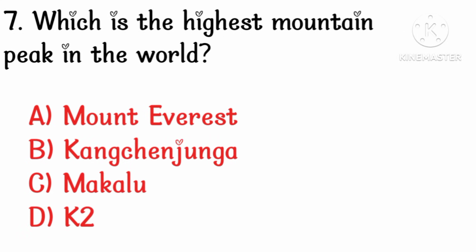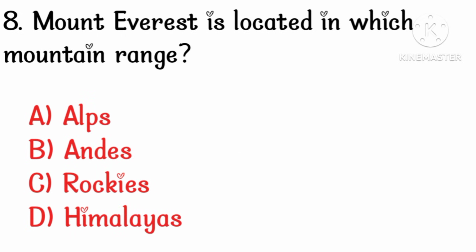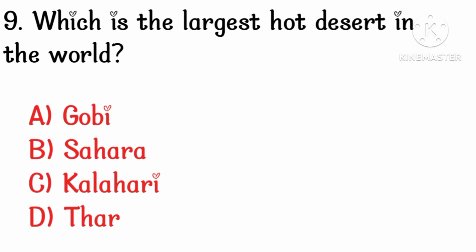Which is the highest mountain peak in the world? Option A. Mount Everest. Mount Everest is located in which mountain range? Option D. Himalayas. Which is the largest hot desert in the world? Option B. Sahara.